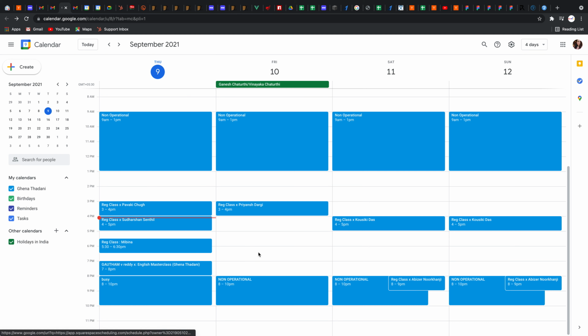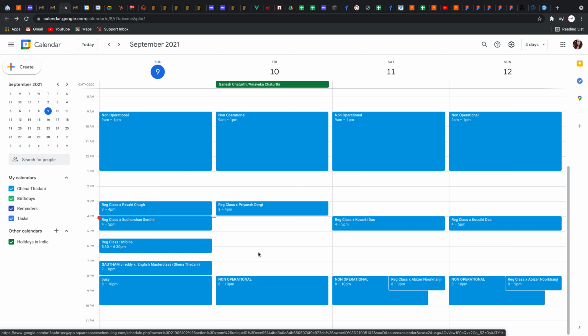So now a teacher can look at their whole schedule from their Google Calendar, and Google Calendar is available in their mobile and desktop both. So they can check all the classes they have tomorrow or today. So they have 3 hours notice period for any class.